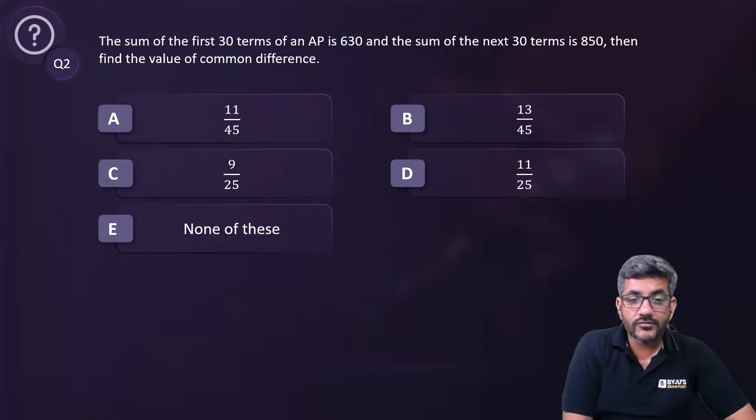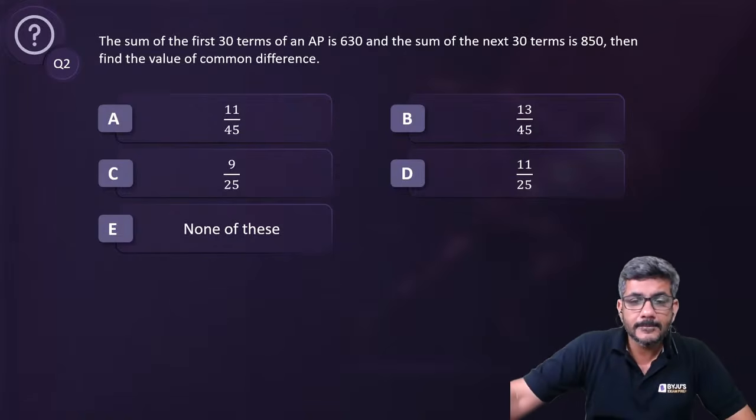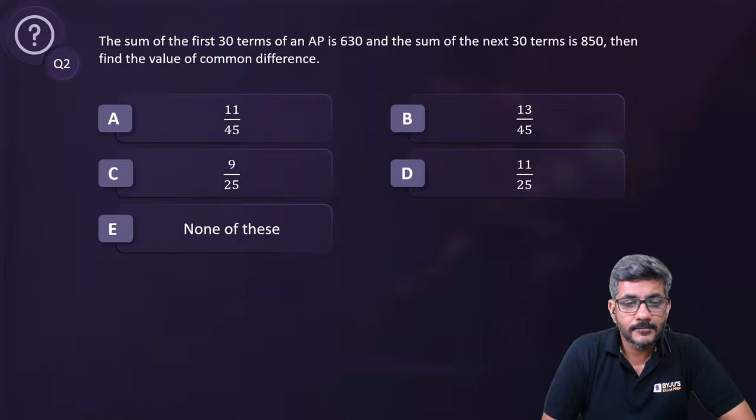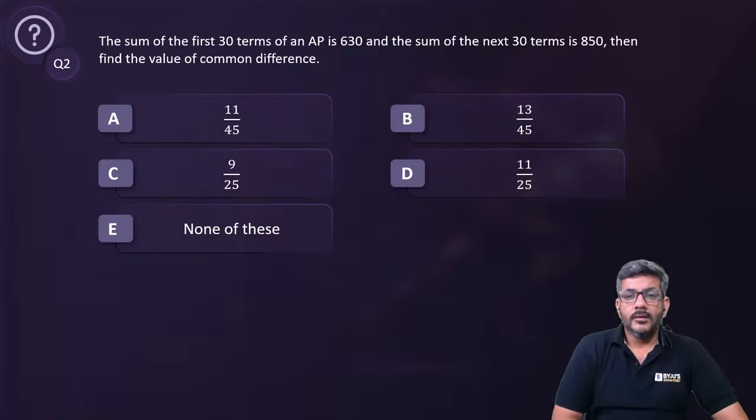That's the real way of doing these sessions. इनका purpose ही actually ये है. Here is question number 2.